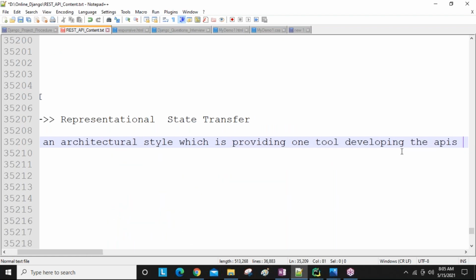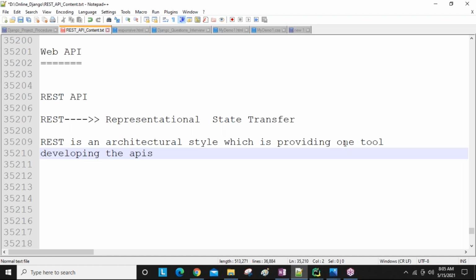Okay, so REST is an architectural style which is used to developing the APIs.